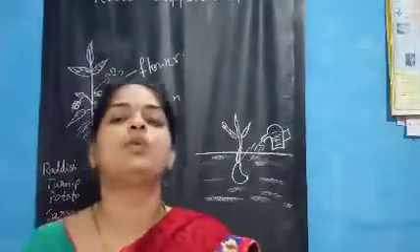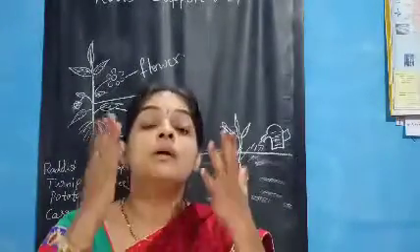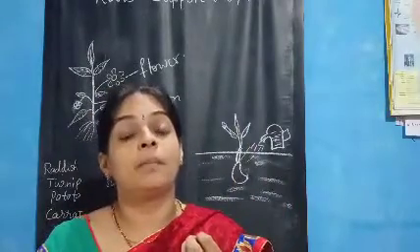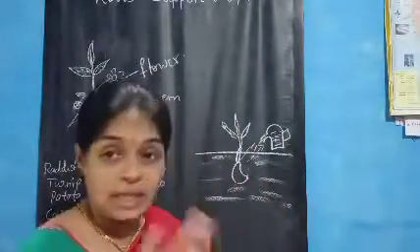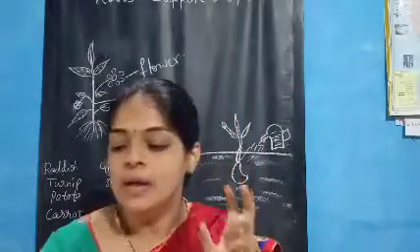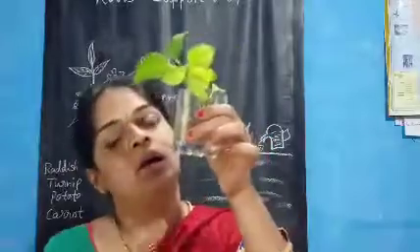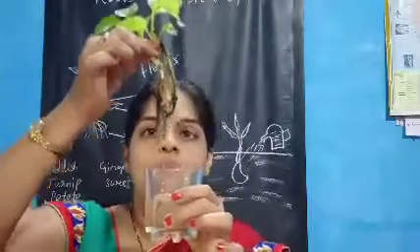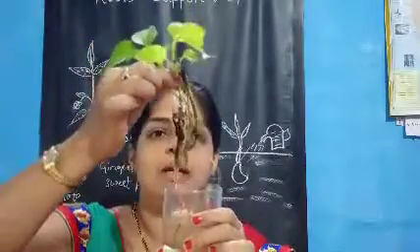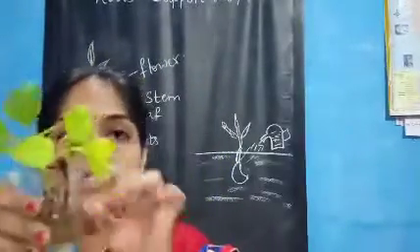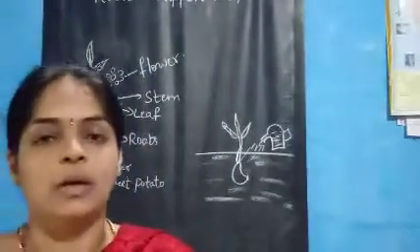So you have to study about this, roots support the plants. Just observe in your home which types of plants have roots, and which plants will grow by themselves if you put them in water, how they absorb, everything you can see like this. For example, you are seeing here one glass of water with a plant. This plant has roots. After 2 weeks you will see the roots, okay. So that you can observe.